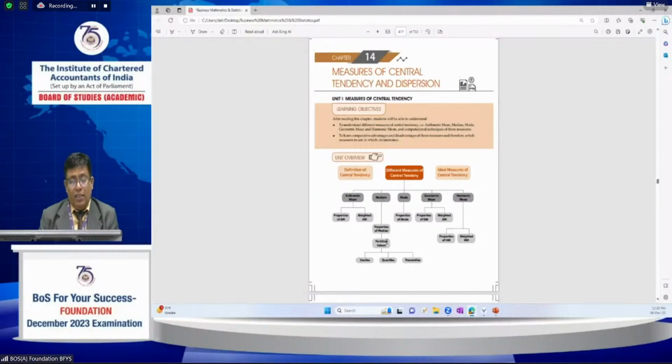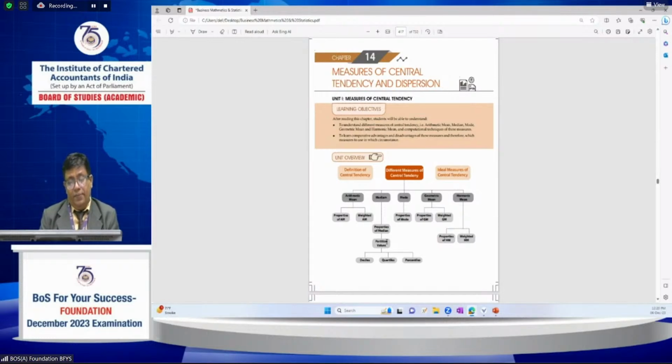Then the arithmetic mean has the scientific observation, and the properties of the arithmetic mean. The sum of the deviations from the respective mean is equal to 0. This is very important, and so is the weighted arithmetic mean, and the properties of the median.